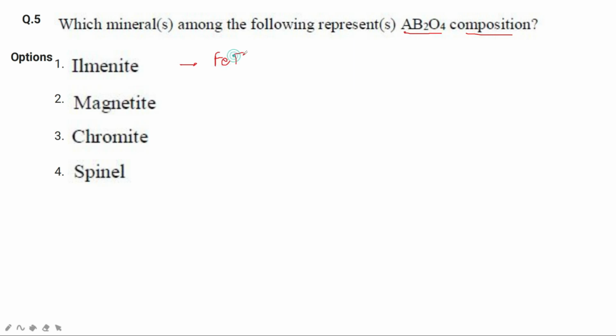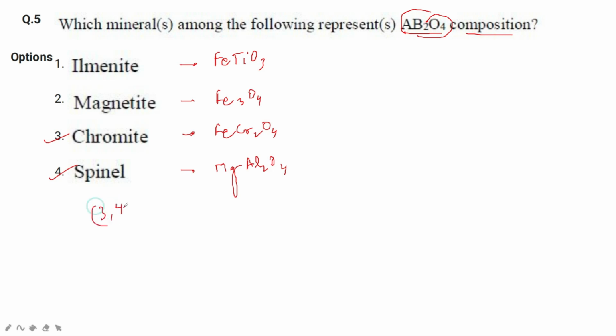Ilmenite is FeTiO3, right? Magnetite is Fe3O4. Chromite is what? FeCr2O4. And spinel is what? MgAl2O4. As you can see, AB2O4 matches with chromite and spinel. You just had to learn this. So options 3 and 4 are correct.